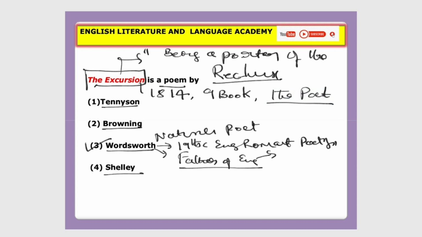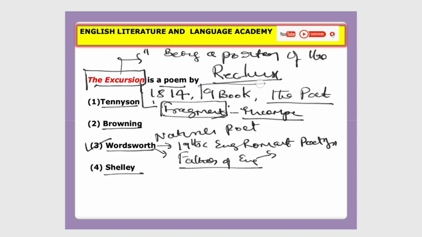And very importantly, this is a poem in fragment. Fragment. It means incomplete poem. The poet did not complete this poem. That type of poem is known as fragment. This poem, The Excursion, is divided into 9 books with different titles.